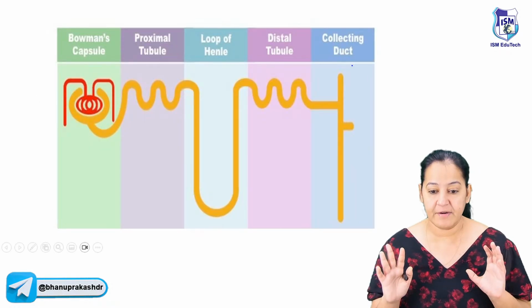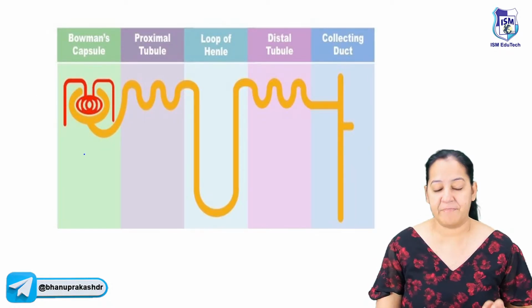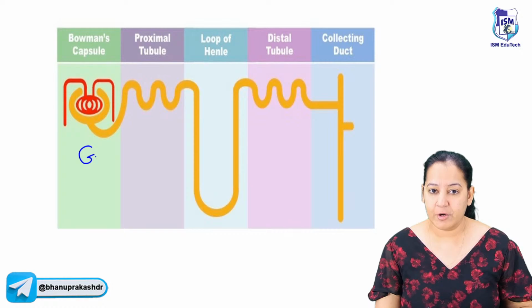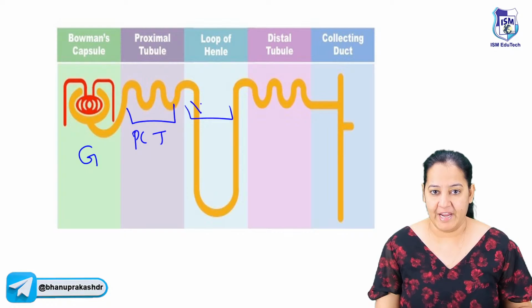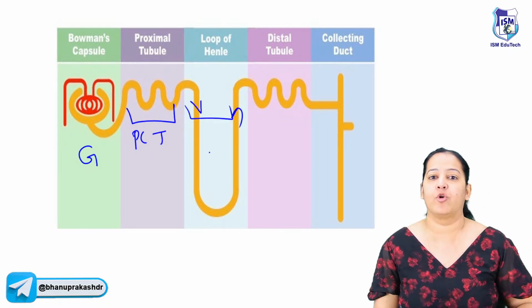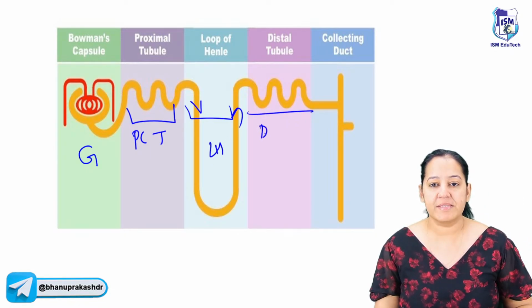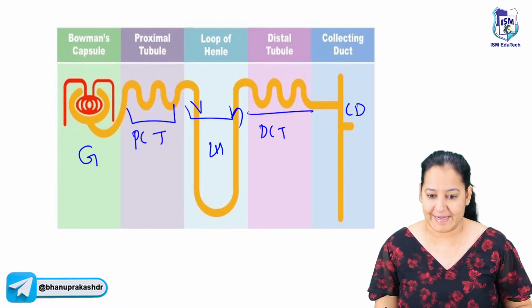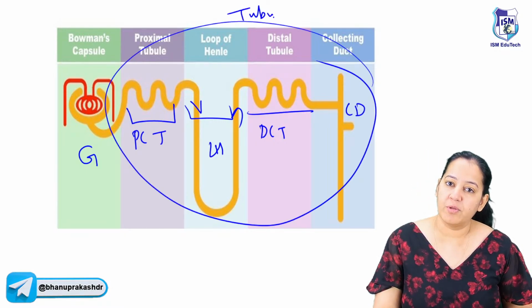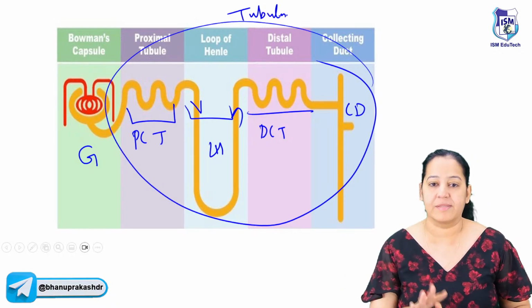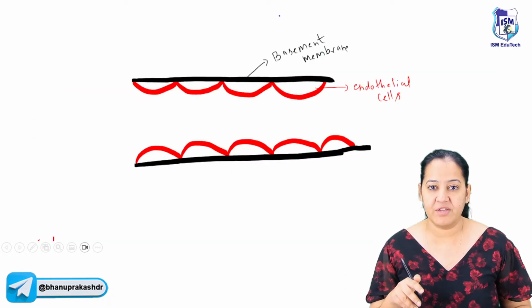These are the parts of the nephron. In a nephron we have 5 parts. This is the glomerulus, this is the proximal convoluted tubule, this portion is the loop of Henle, in which the descending limb and ascending limb are there, this portion is the distal convoluted tubule, and this portion is the collecting duct. All 4 of these together, except the glomerulus, are known as tubules. So this is the nephron.